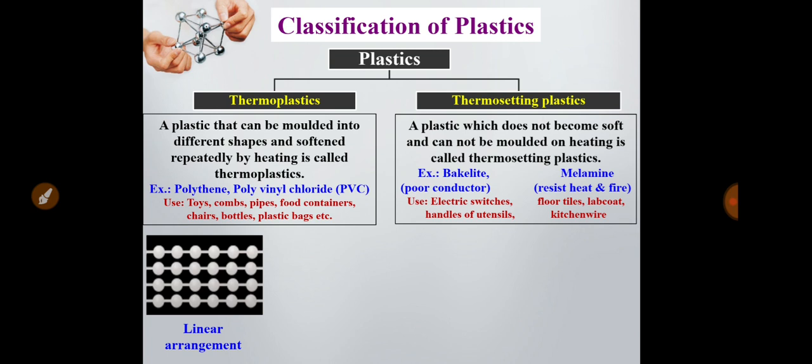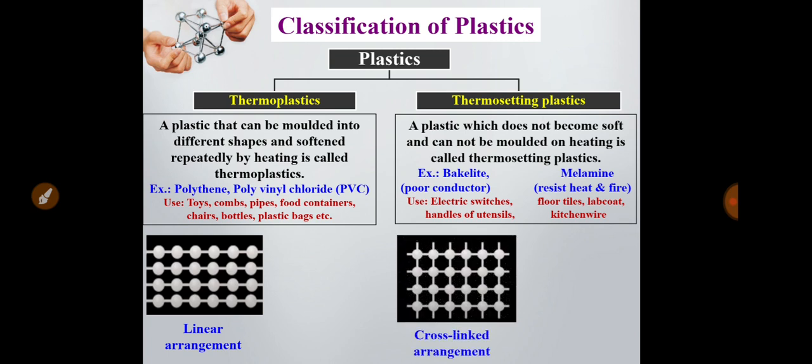And for thermosetting plastic, it is a cross linked arrangement. The polymer chains are interconnected with each other, that's why it is called a cross linked arrangement of polymer chains. These are the structural differences. Now why do they show different properties?